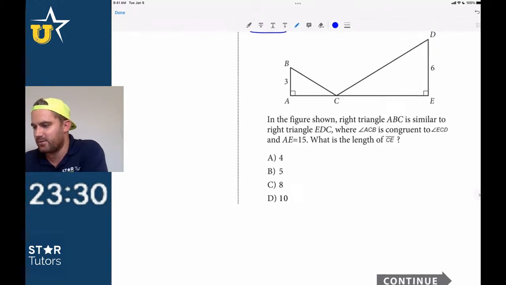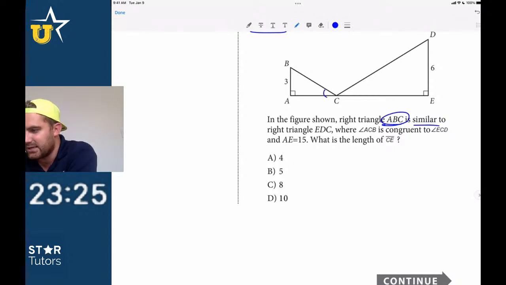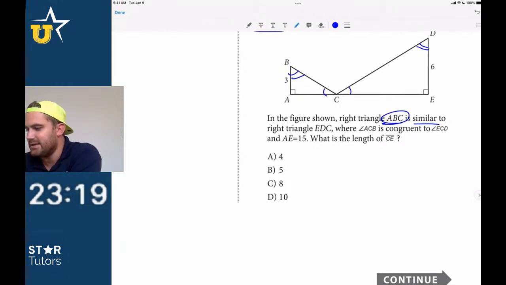So let's see here. In the figure below, right triangle is similar to right triangle, meaning that all of the angles are the same. So boom, boom, boom, boom. I like to draw this in where ACB is congruent to ECD, great, and AE is equal to 15. AE is equal to 15, this whole thing. What is the length of CE?